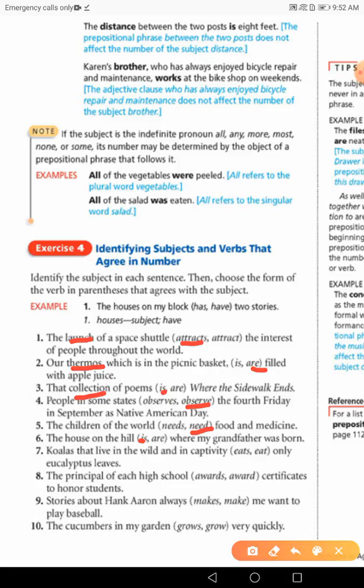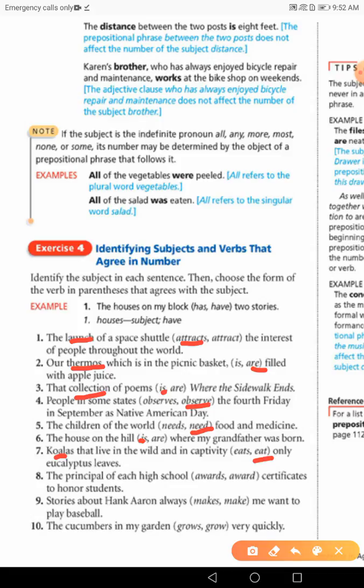Koalas that live in the wild and in captivity. Okay, we have a relative clause here starting with that until captivity. So, as I told you, whether it's a phrase or clause that comes in the middle between the subject and the verb, ignore them at all and look at the subject. Subject is koalas. Okay, so koalas eat.